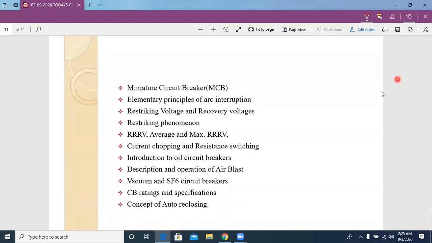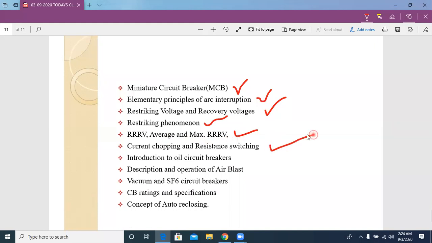So here are the total topics covered in the first unit. We discussed the miniature circuit breaker, and also the arc phenomena, and also the definitions of restriking voltage, recovery voltage, and restriking phenomena. We derived the expressions for RRV, average and maximum RRV.